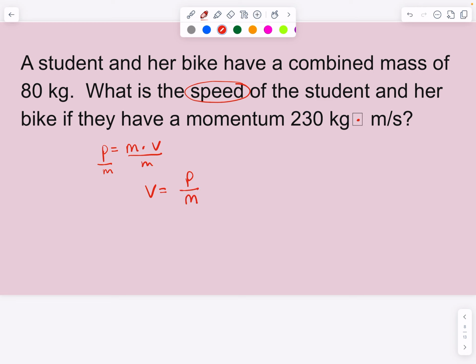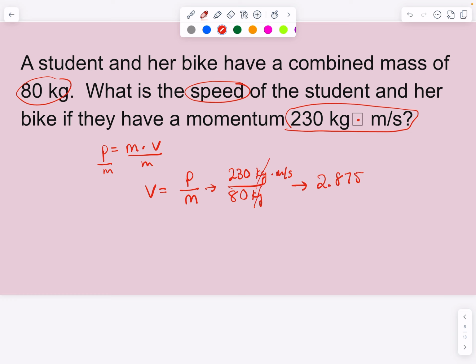And so in this case here, we have a mass of 80 kilograms, and we have momentum of 230 kilograms times meters per second. So 230 divided by 80, in our case here, is 2.875. The kilograms cancel out, and you're left with meters per second for our velocity in this case.